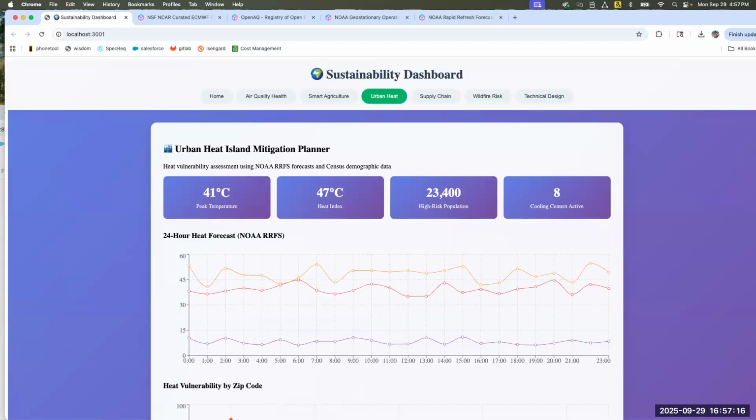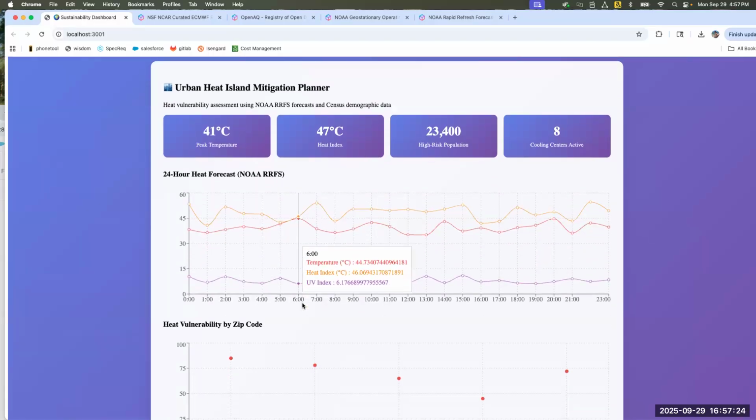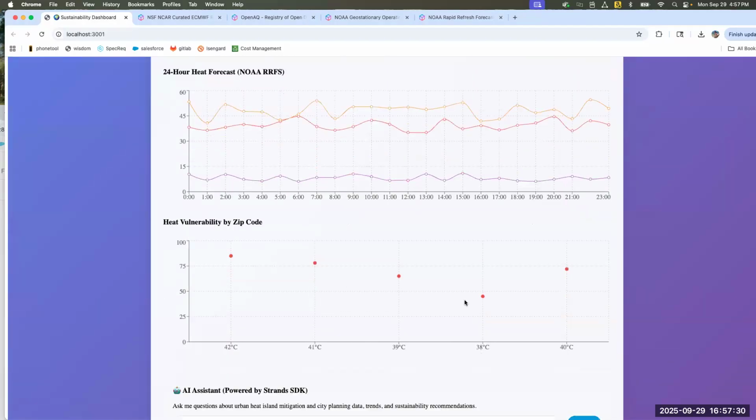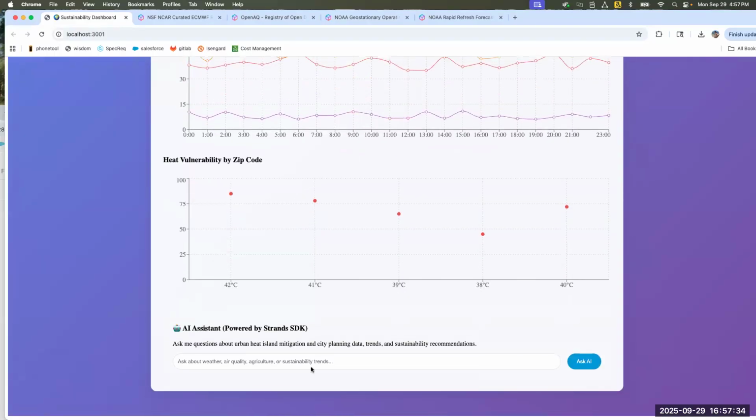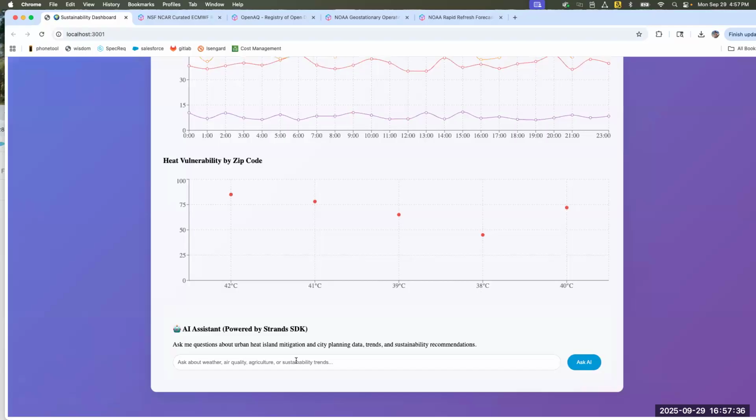City planners can use the data to identify heat vulnerable communities and deploy cooling resources strategically. Over here, you can see the 24-hour forecast. It also displays some heat vulnerabilities by zip code as well. And of course, we have the AI assistant to answer questions, for example, which neighborhood needs immediate cooling center deployment?